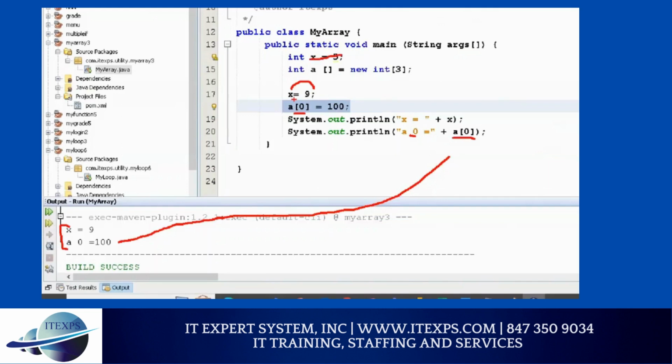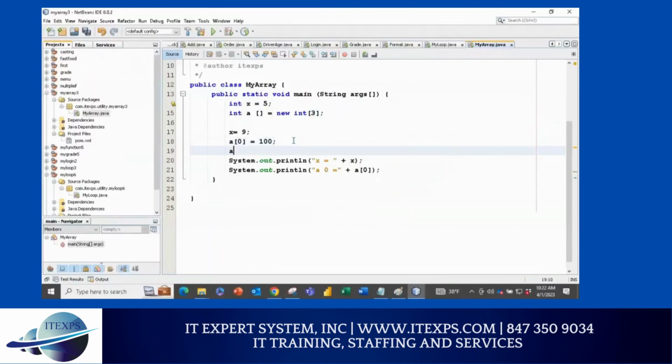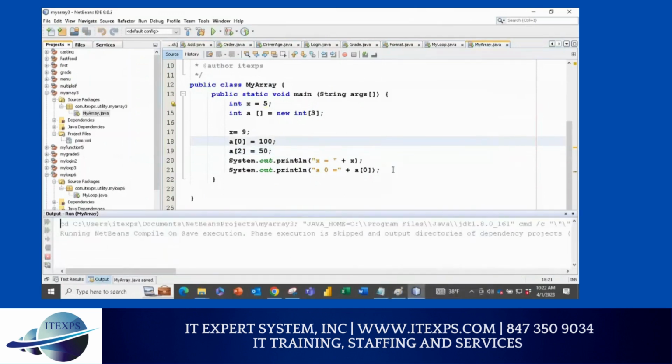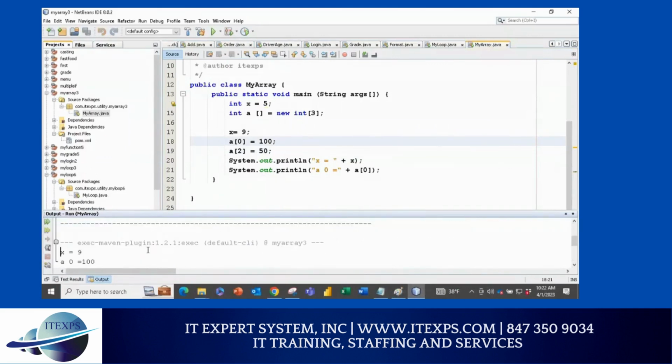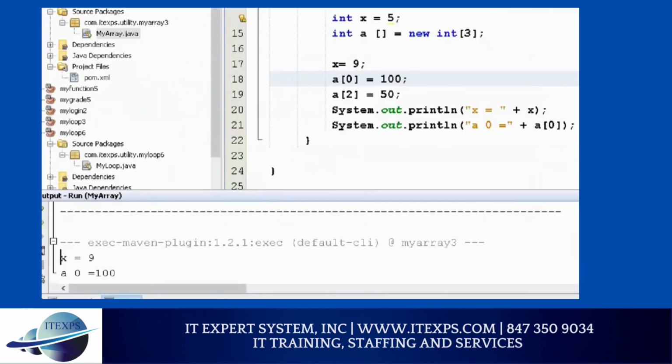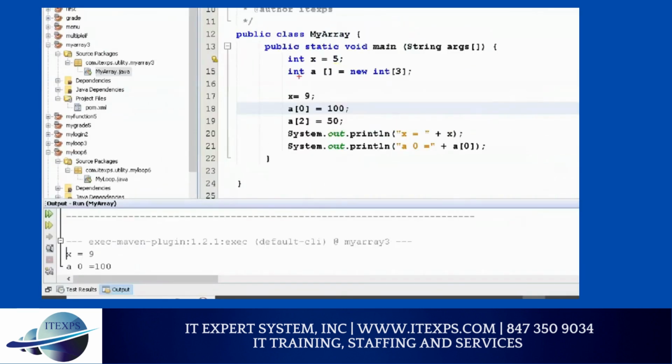You can see that the variable is not able to hold the old value because this value is gone when I assign a new value. Now let's assume A of 2, and I say 50. Now if I run the program, what would be the answer? Same answer, right? Because an array can hold multiple values. You don't have to use it. Even though the value I added in 2, I'm not using it, still the old value remains there. So here the new value replaces the old value, but here because you are using a different floor, no problem.